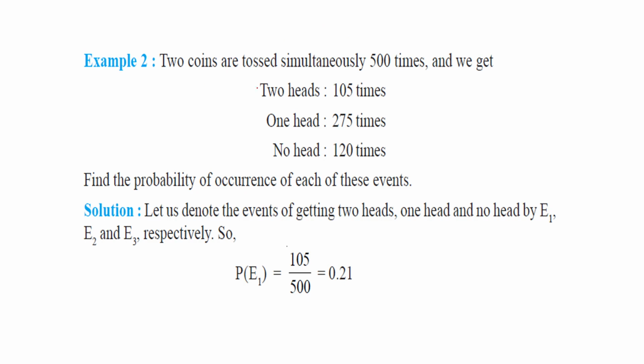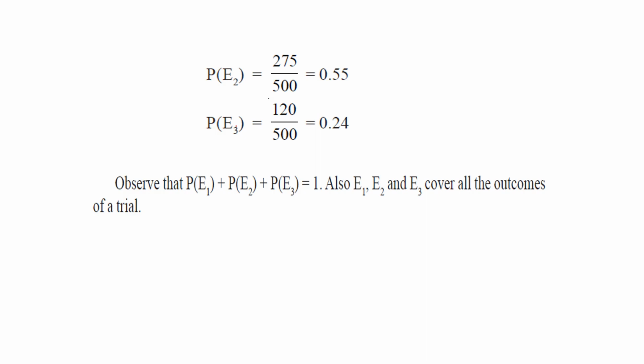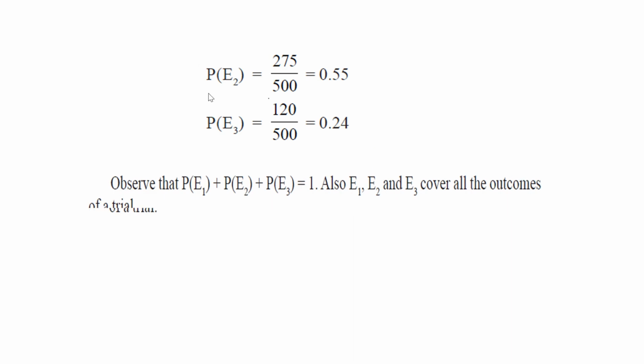So 2 coins are tossed simultaneously 500 times and we get 2 heads 105 times, 1 head 275 times, no head 120 times. Find the probability of occurrence of each of these events. So this is 105 by 500, the probability of the first event. 275 by 500, second event. 120 by 500, third event. E1, E2, E3. And if you add P(E1), P(E2), P(E3), it is going to be 1 because E1, E2, E3 cover all the possible outcomes of a trial in this example.